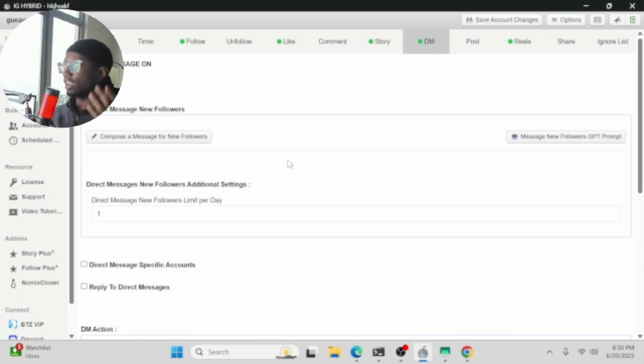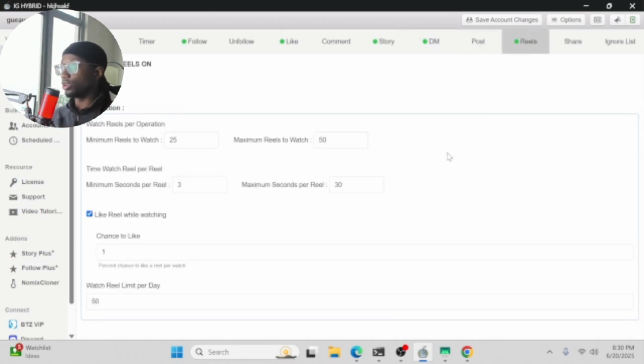So the more you diversify the actions that you're doing, the more trust Instagram has with you. So that's also why we're going to leave Reels on. Yeah, that's pretty much it.